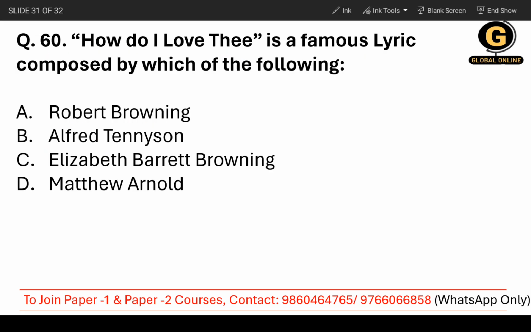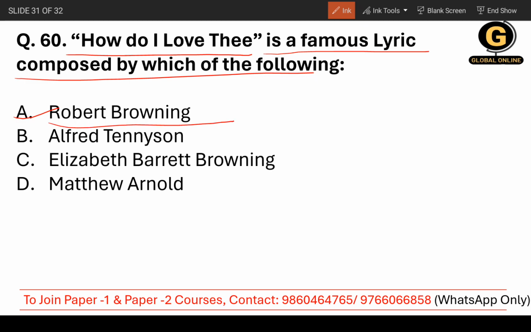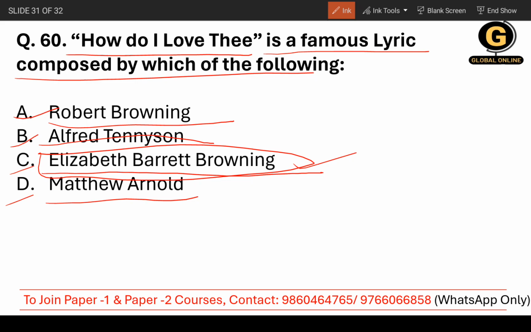Moving on to question number 60, and of course our last but not the least question. So, How Do I Love Thee? A famous lyric composed by which of the following? The options are Robert Browning, Alfred Tennyson, Elizabeth Barrett Browning, or Matthew Arnold. So, without even thinking, you can check the correct answer, Elizabeth Barrett Browning. The option is C.